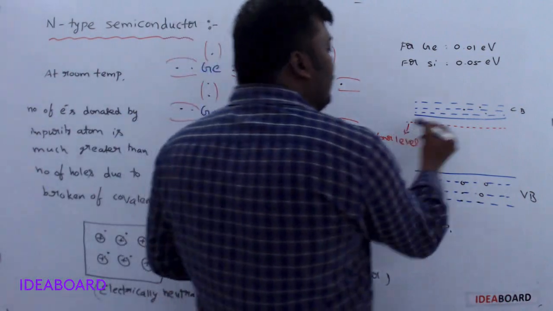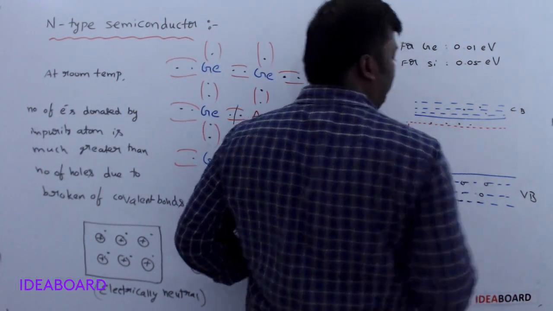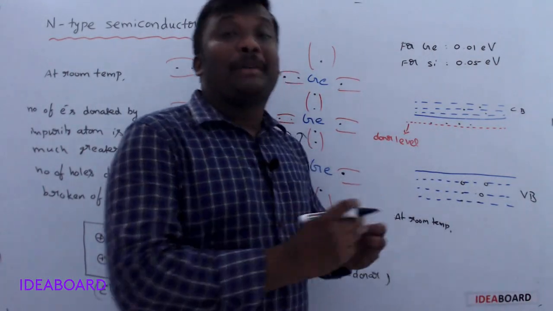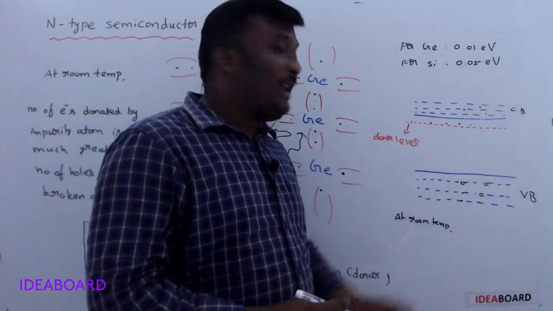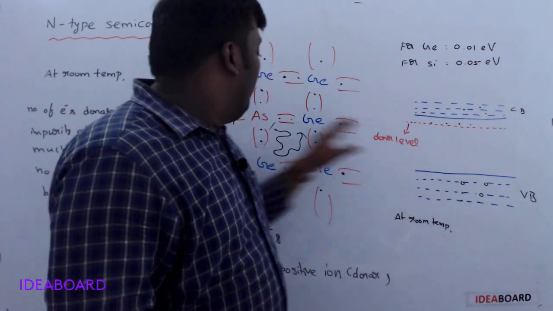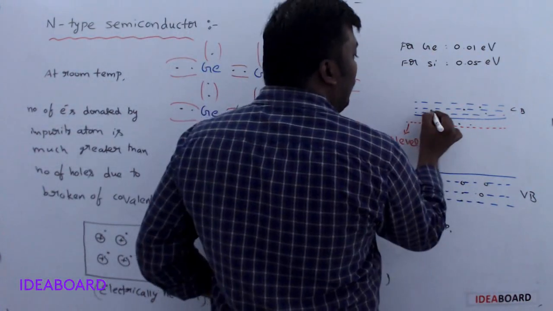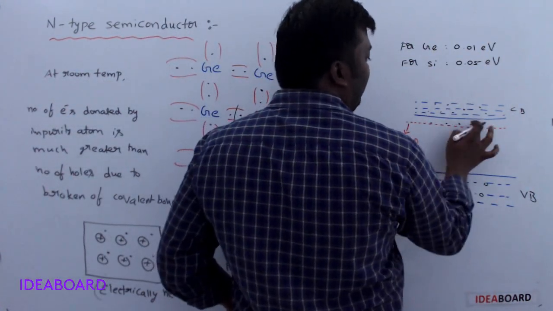Whenever temperature is given, because at room temperature the temperature is enough to break these bonds, these electrons are now present in the conduction band.